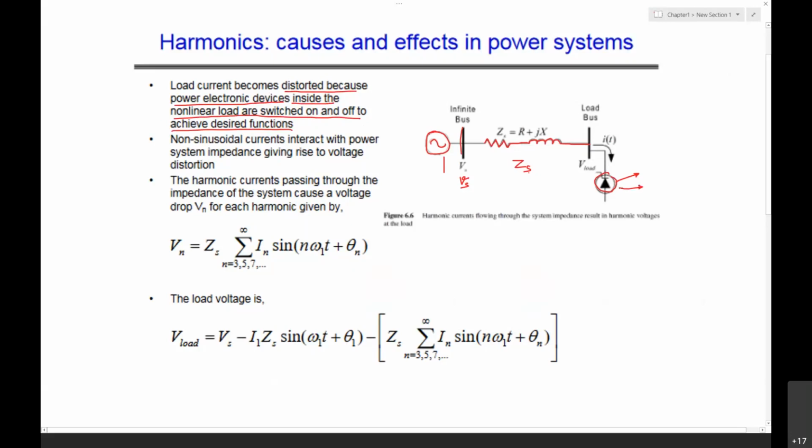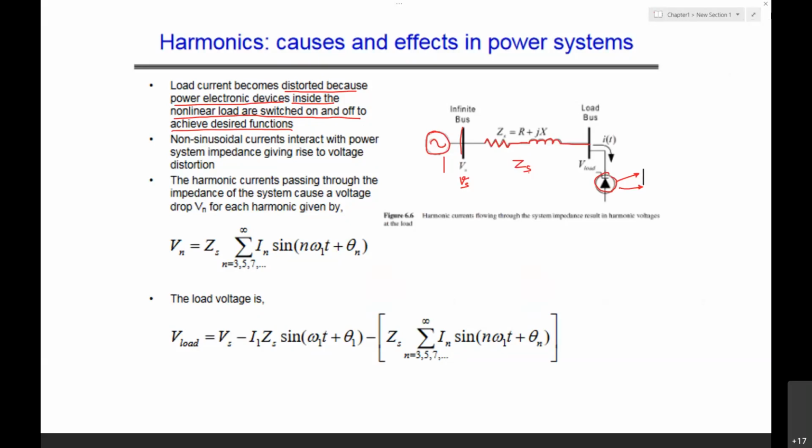Obviously, when you have a nonlinear load, you will have a distorted current. Distorted in the sense that the load is sometimes switched on and sometimes not connected, depending on the load characteristics.